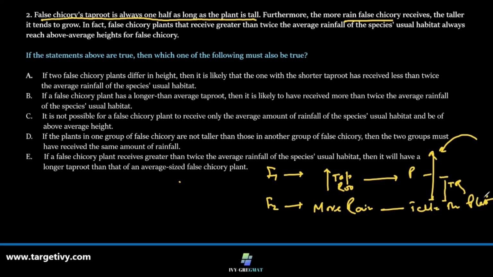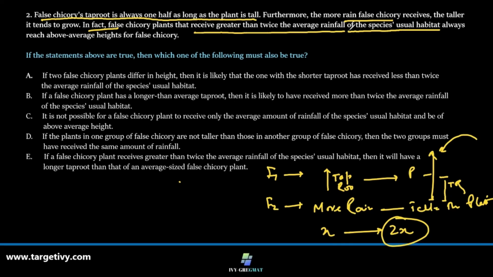Number 3 is another fact, or rather an extension of it: false chicory plants that receive greater than twice the average rainfall of the species' usual habitat always reach above average height for false chicory.